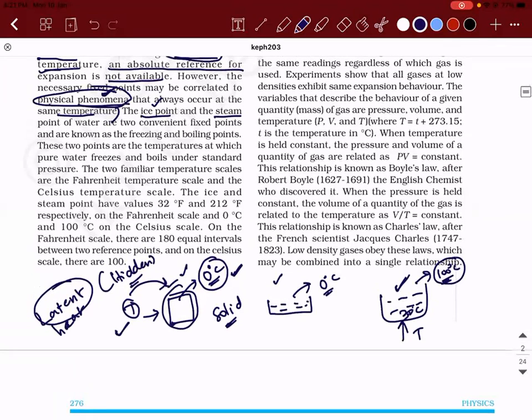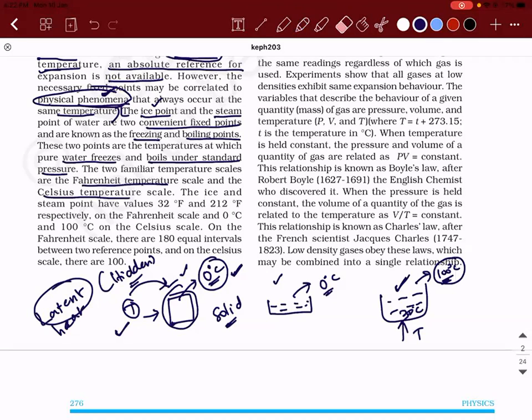So these two points are convenient fixed points, known as the freezing and the boiling points. They are the temperatures at which pure water freezes and boils under standard pressure. The two familiar temperature scales are the Fahrenheit temperature scale and the Celsius temperature scale.